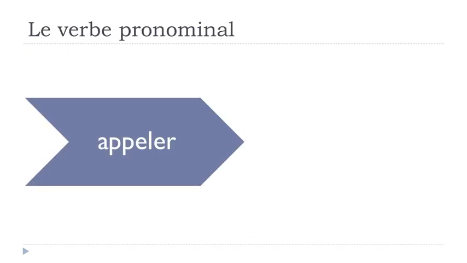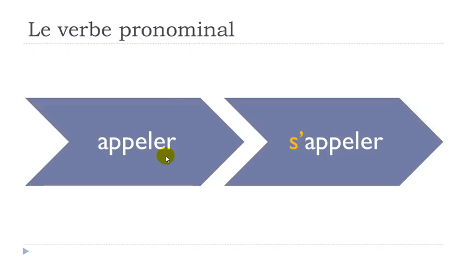Let's take another example. Appeler, to call. The important thing in that case is that, as usual, appeler is starting with a vowel, a, here. And it does mean that, as usual in French, normally we should have this se, but then the e will disappear and it will look like that, s'appeler.